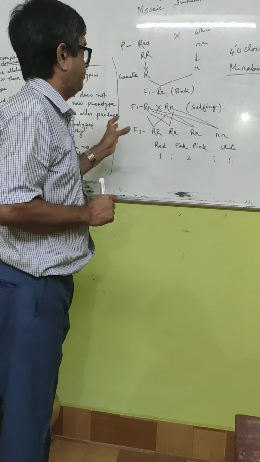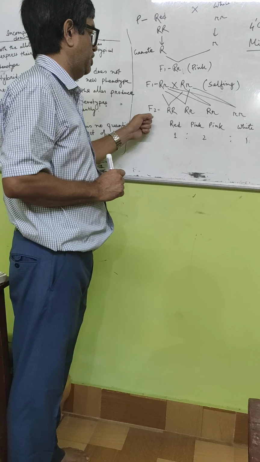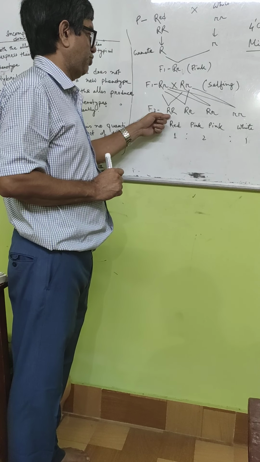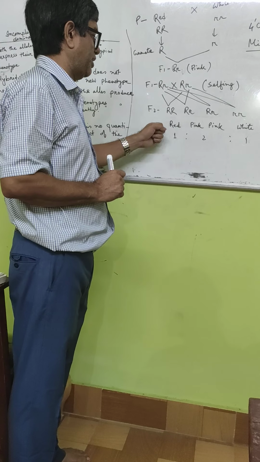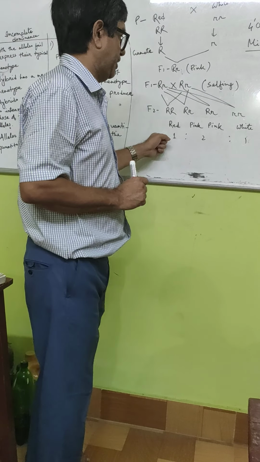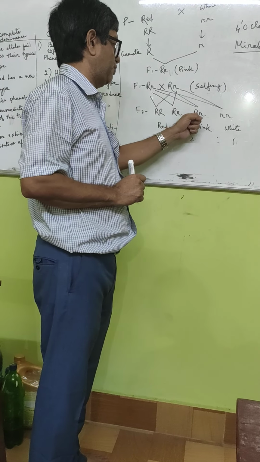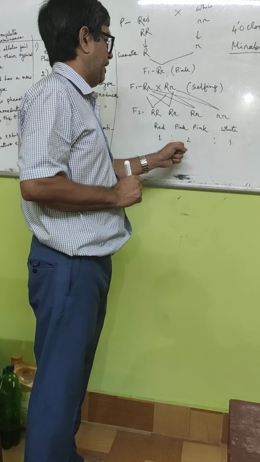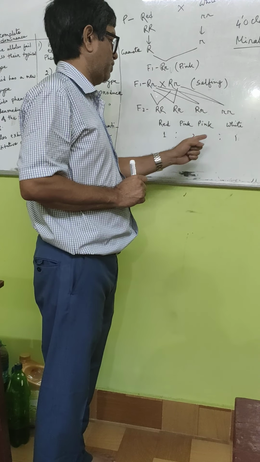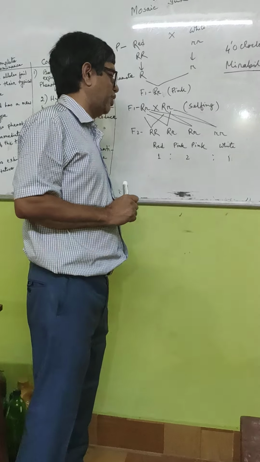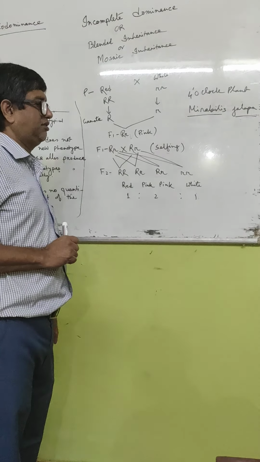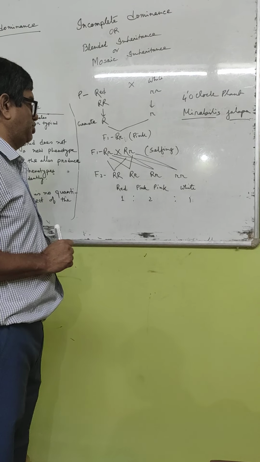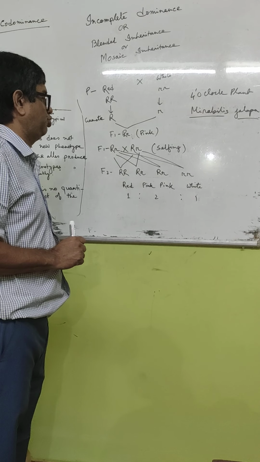Then the F1 pink were selfed, capital R small r into capital R small r, and on selfing, in the F2 generation 4 combinations were obtained, out of which one was red, capital RR, and 2 were pink, capital R small r, and one was white, small rr. So the ratio is 1:2:1. Instead of the Mendelian 3:1 phenotypic ratio, here the phenotypic ratio is 1:2:1.